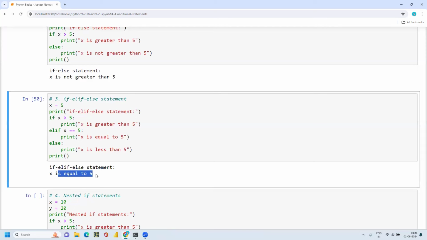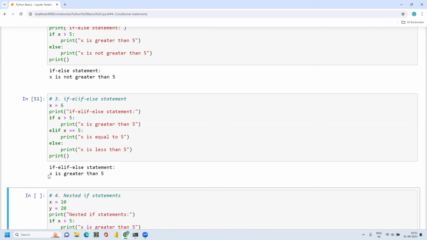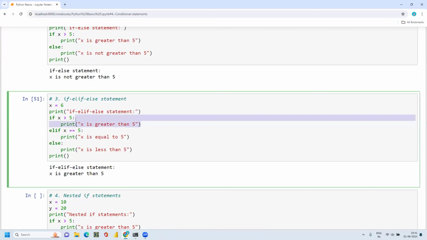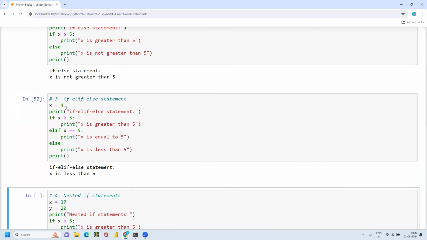x is equal to 5. If I'm giving another number, let me give 6. It will come to the statement x is greater than 5, because this time x is 6, and 6 is obviously greater than 5. So let me see. I'm getting the output x is greater than 5 because I'm giving 6 and comparing with 5, which is greater. Now I'm giving one lesser number, 4, and checking.